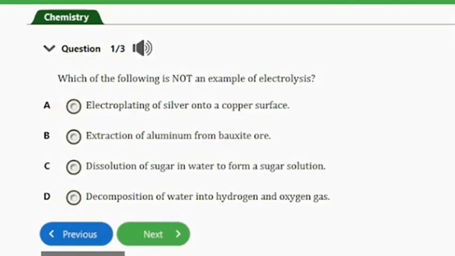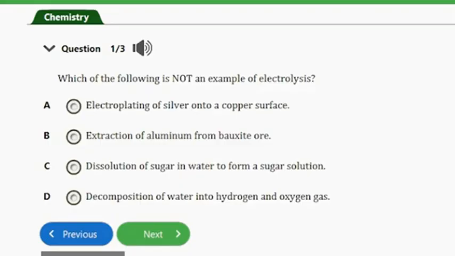In today's video, we have these 3 questions to answer on the topic electrolysis. So guys, this video will be about uses of electrolysis. In short, stay till the end of this video. Also, if you want to answer any question at any point in this video, you can always pause the video and try to see if you can answer the question. So let's start with the first question here.